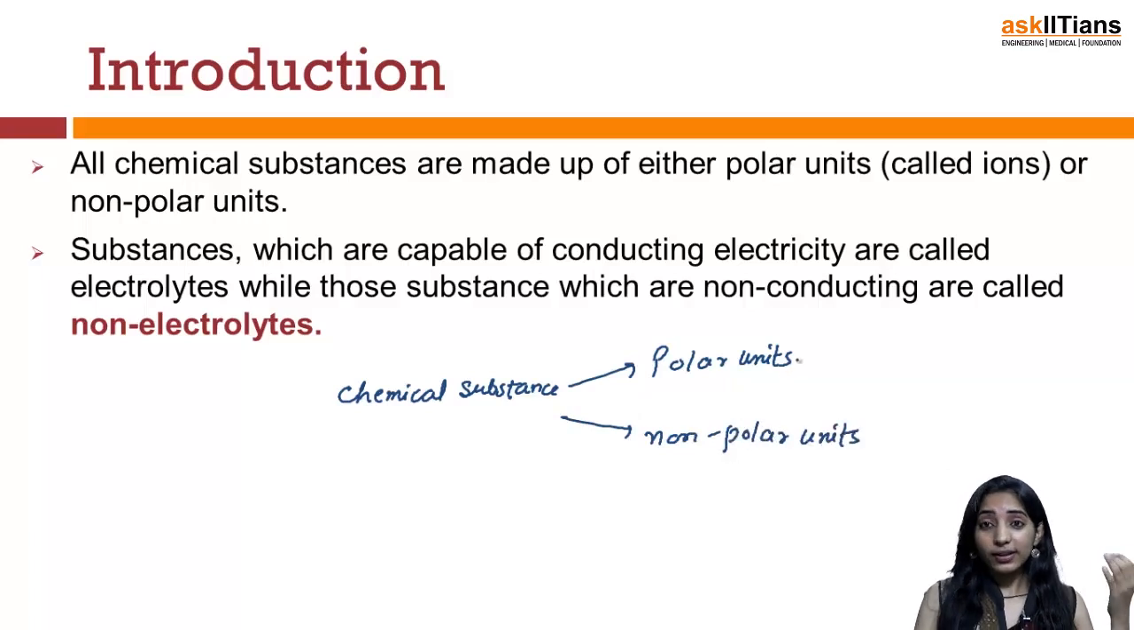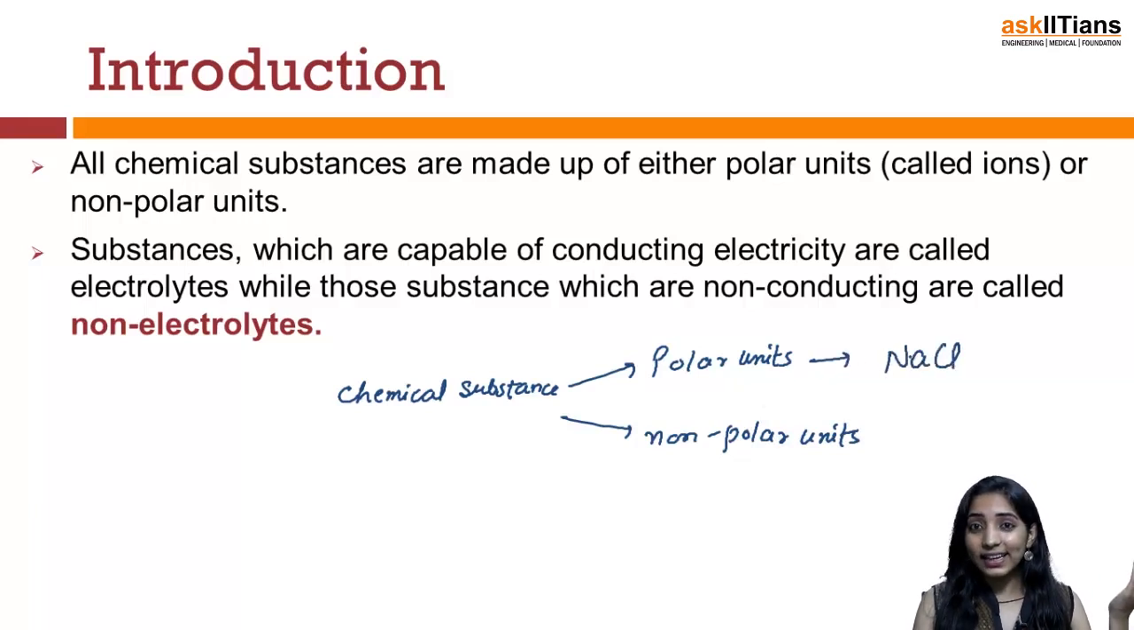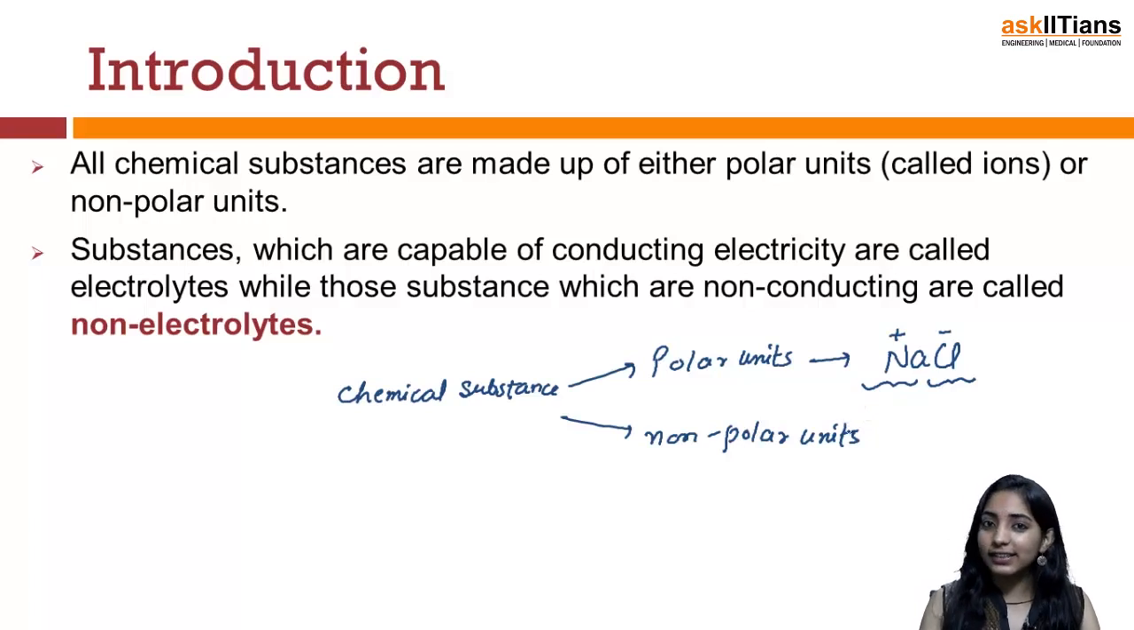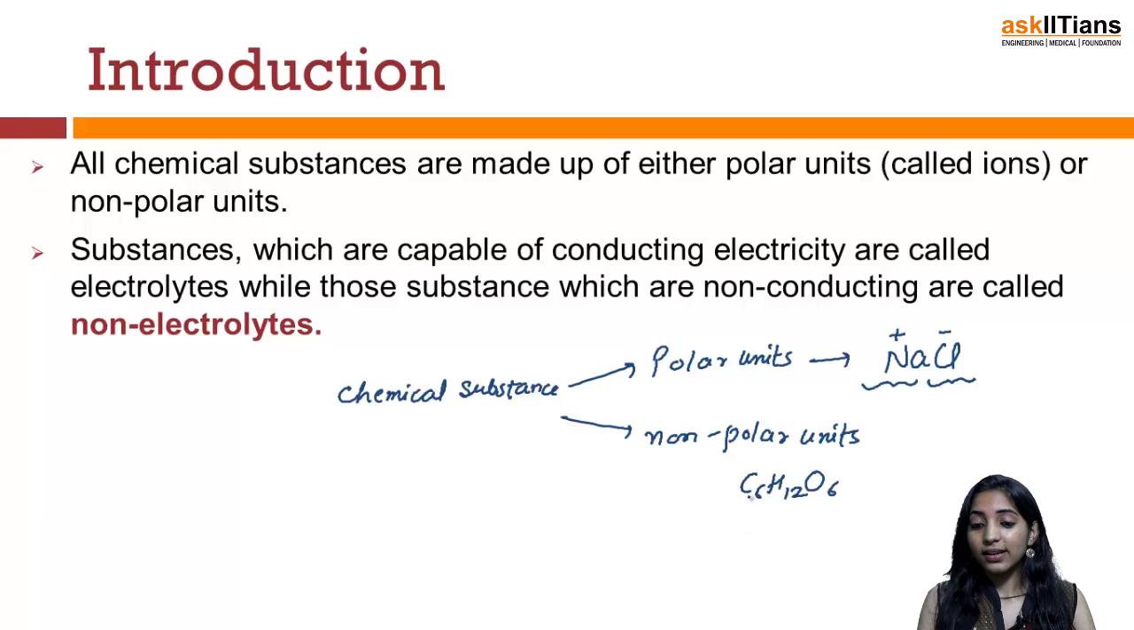Now, an example of polar units: if I consider a chemical substance NaCl, this NaCl is made up of two different units. One is Na positive and the other is Cl minus. So the individual Na positive and individual Cl minus are known as the polar units, and these are specifically known as ions. The other type of chemical substances, made up of non-polar units, may be, let us say, C6H12O6. So these are made up of non-polar units and hence these are non-ionic compounds.